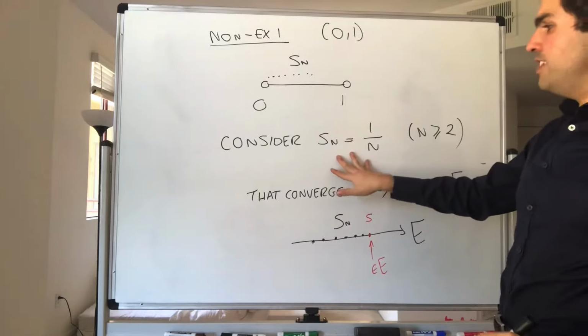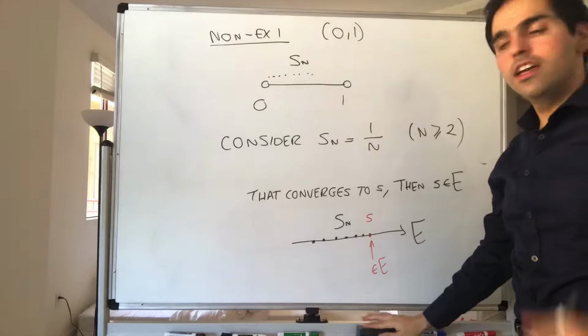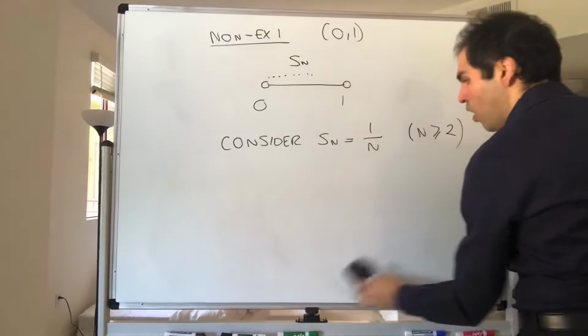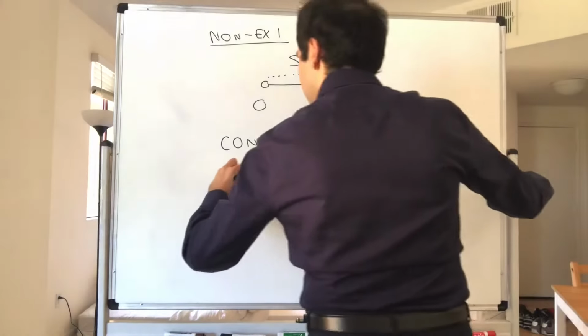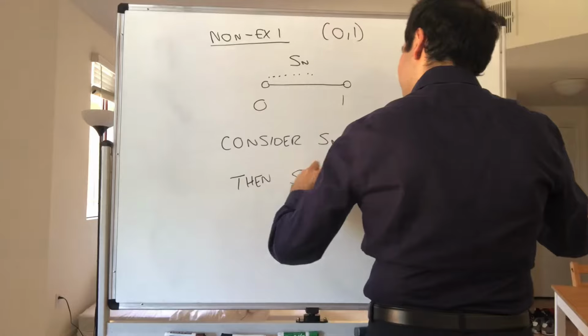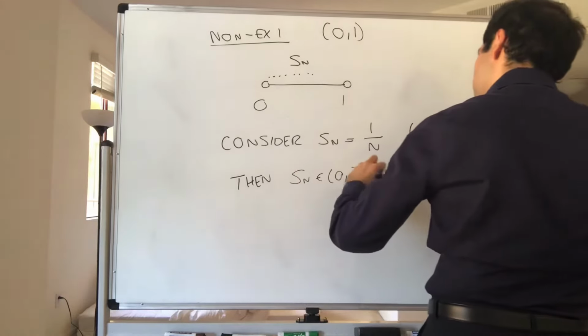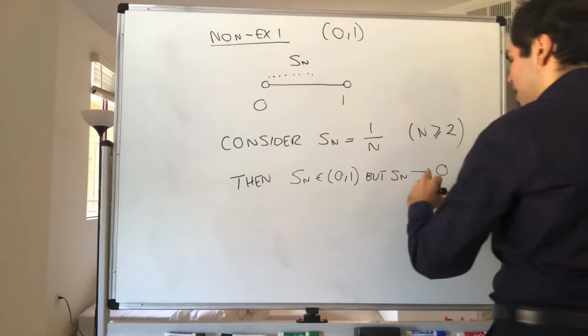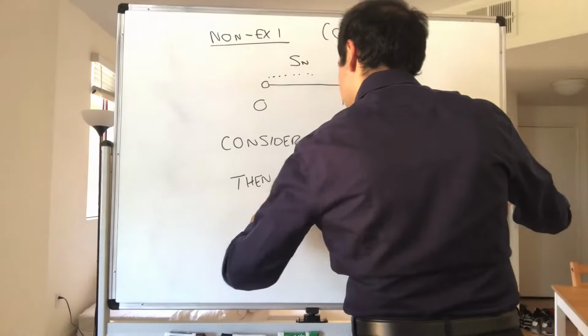Then s_n is in (0, 1), but s_n converges to 0, and 0 is not in your set.